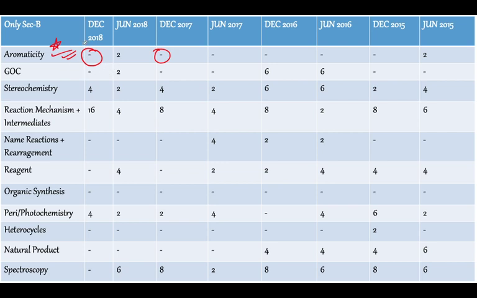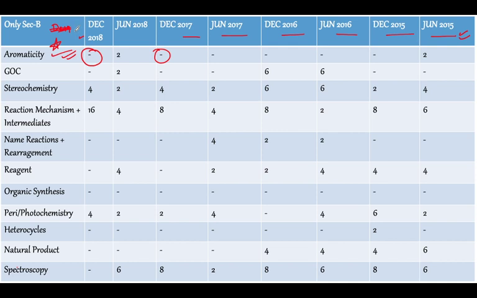If we look at the papers, December 2018, June 2018, December 2017, June 2017, December 16, June 16, December 15, and June 15, this is what we are going to analyze, from now to June 2015. I have not yet included the June 19 paper, because I think it would be better to get the December 19 paper and then do the analysis for both the December 19 and June 19 papers.